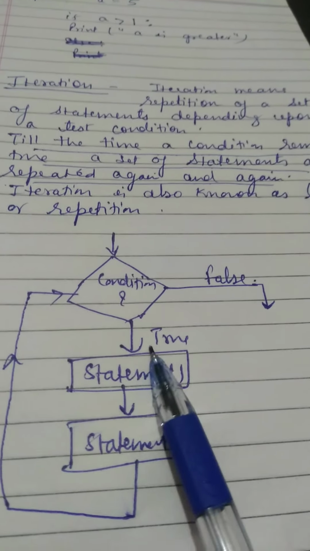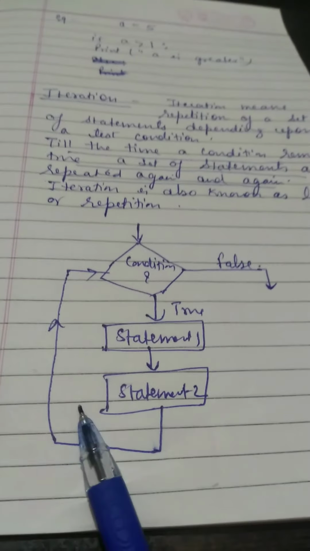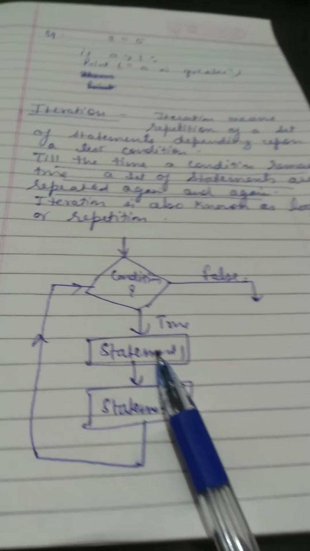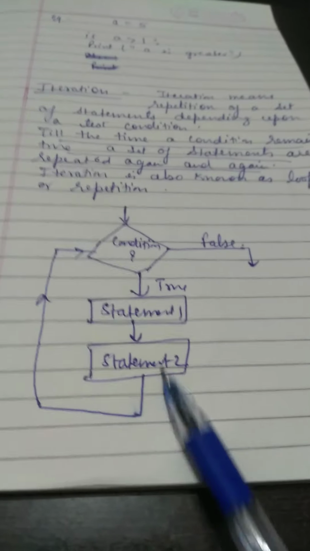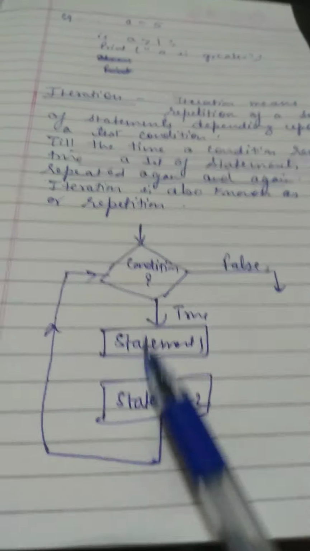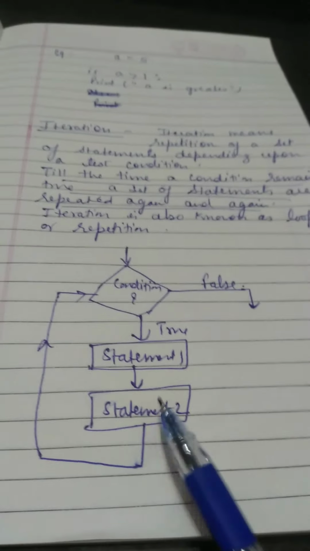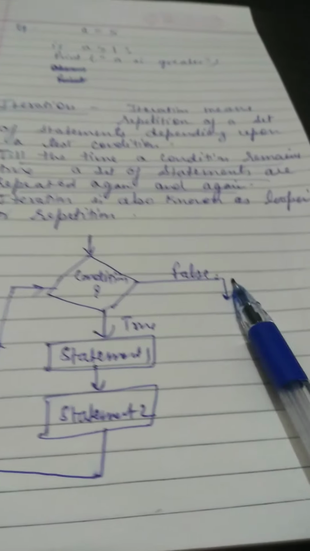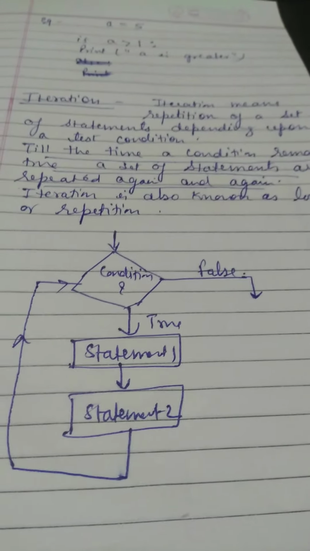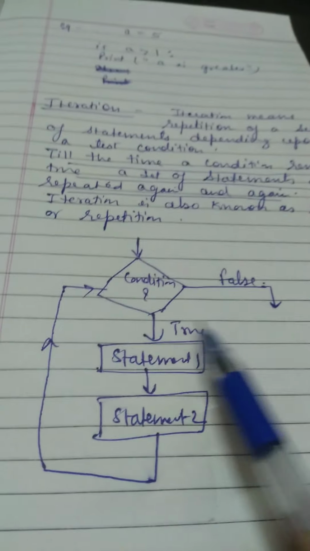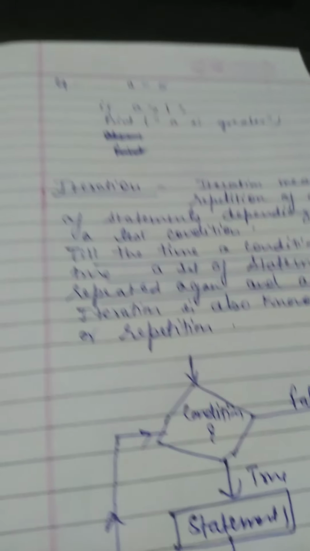Okay, so condition we are raising. If the condition is true, statement 1 will be executed, statement 2 will be executed. Again it will check the condition. Condition is true, yes, statement 1 will be executed, statement 2 will be executed. Again it will go back to the condition and check it. If the condition is true, statements 1 and 2 will be executed. And if the condition is false, then statements 1 and 2 will not be executed. Then it will either come out from the loop or exit from that condition. Okay, so this we will explain in depth in a program.